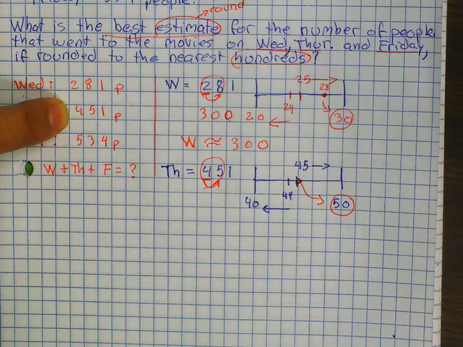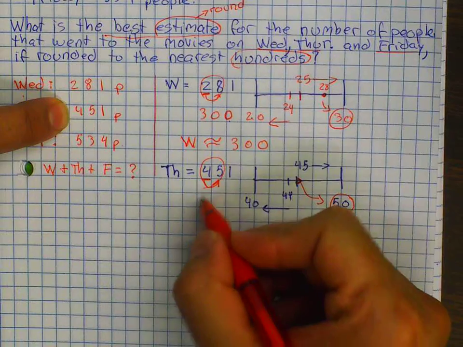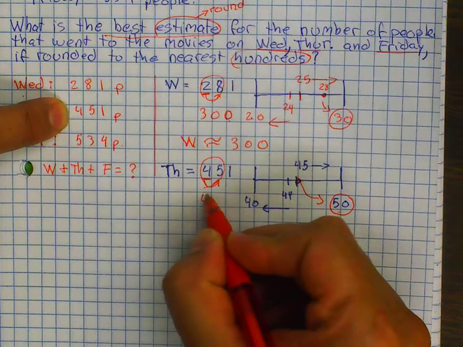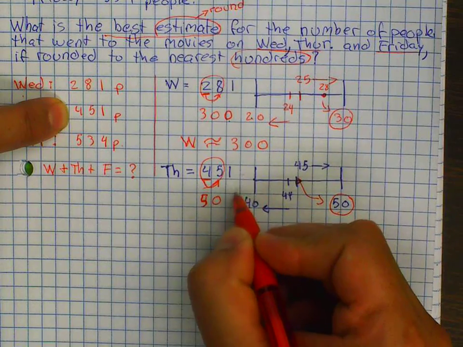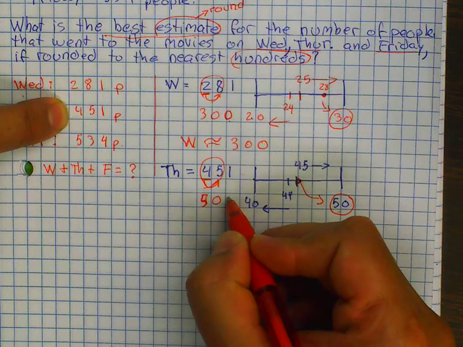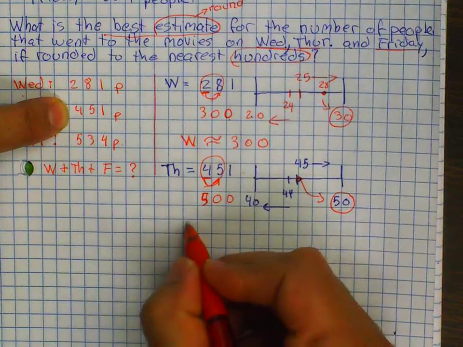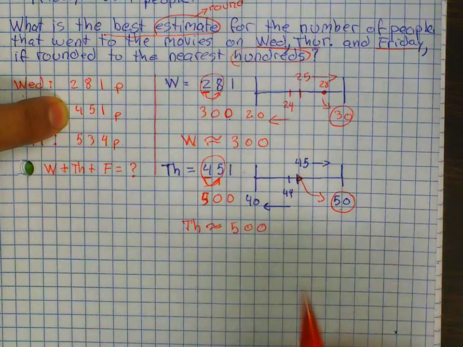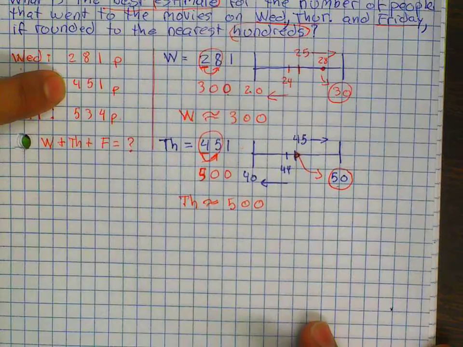It's in the middle, so it will go to 50. So I'm going to put my 50 underneath the 2 digits, and everything to the right becomes 0. So Thursday is about 500.